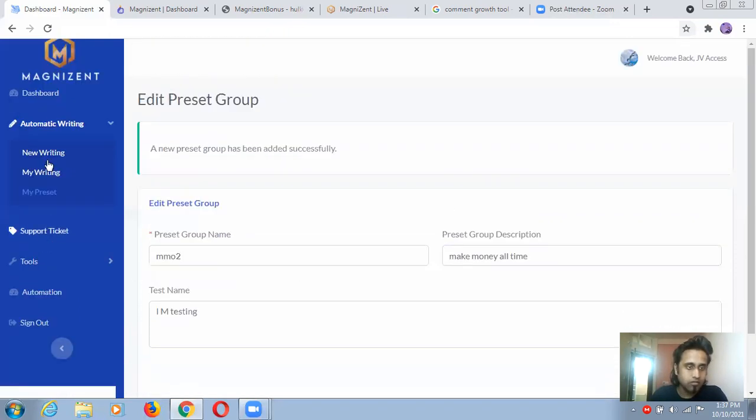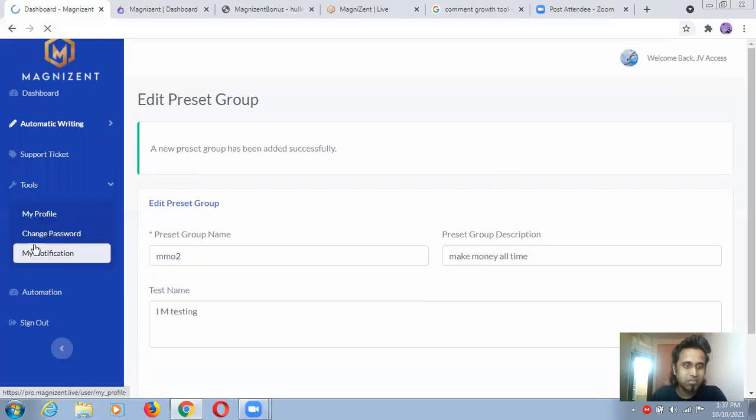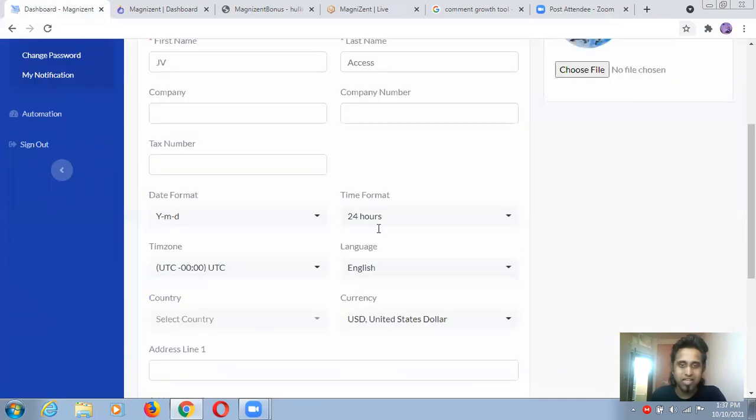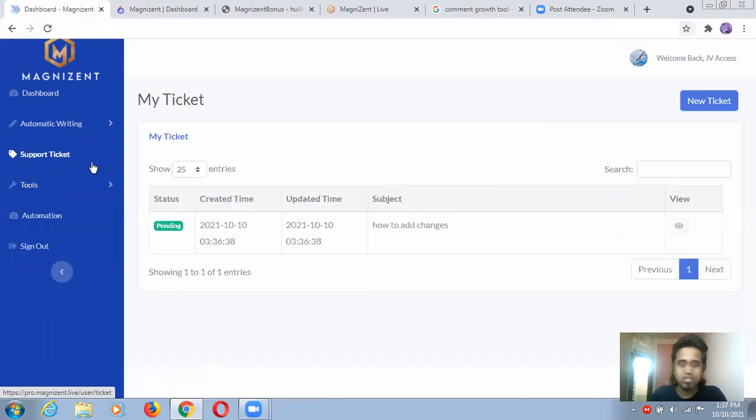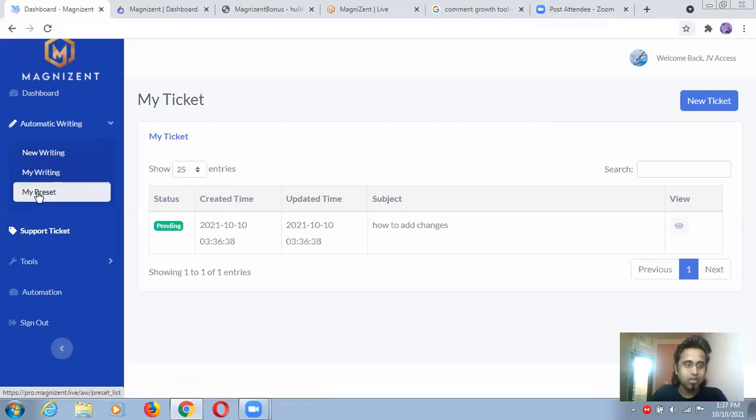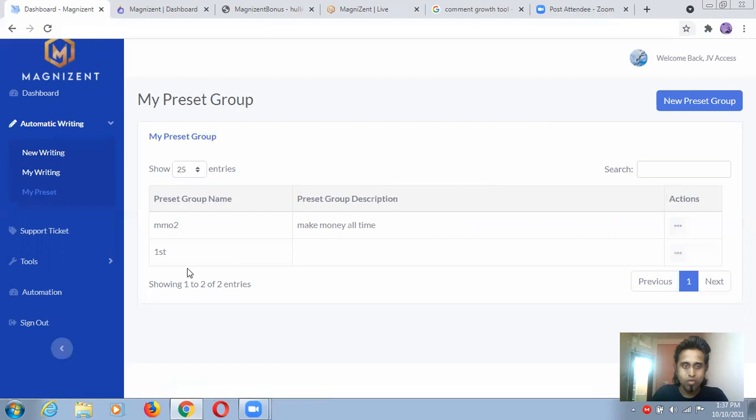Preset group, support ticket, tools. What is inside the tools? My profile and all, simple things, guys. This is not of much importance. This is support ticket. Let me show you what is inside this and where I can see all the changes I made before. Okay, only automatic writing option. This is my preset, I think. Here I can see this is MMO2 which I created, make money all time.